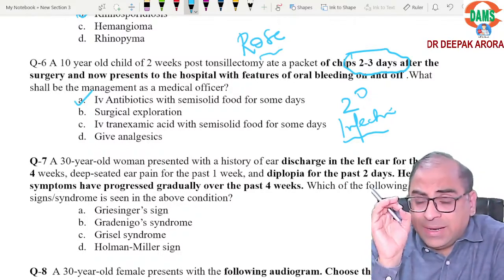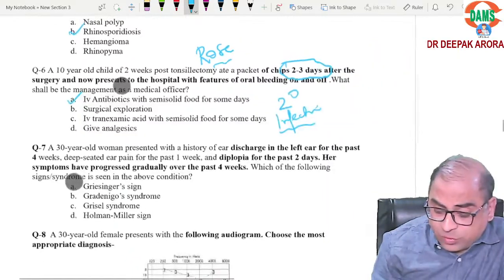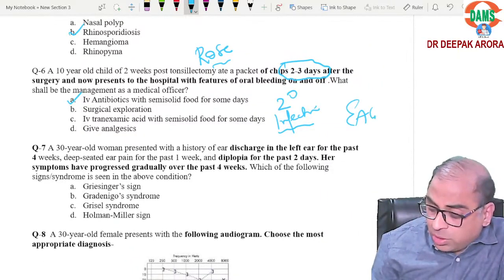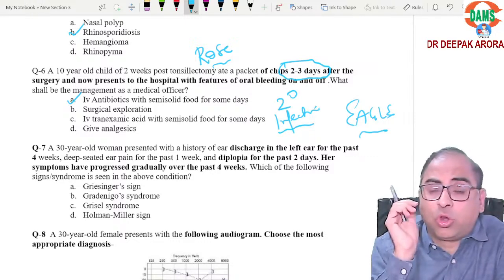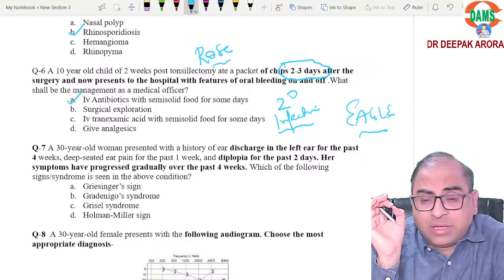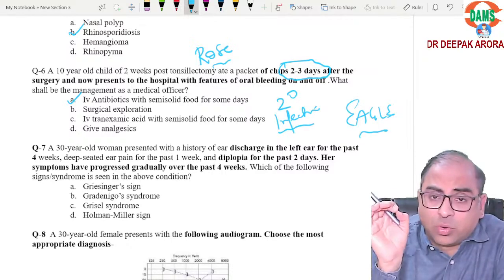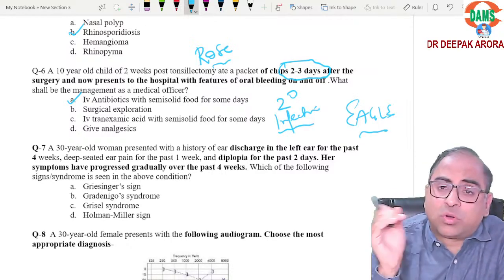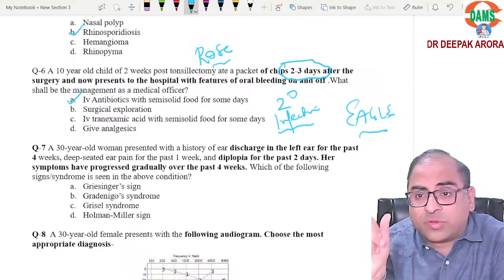Tonsillectomy. Indication of tonsillectomy, they can ask you something about Eagle syndrome. Yes, Eagle syndrome is a long styloid process. When there is a long styloid process, we go for tonsillectomy. We want to go to the bed of the tonsil. So all those concepts should be clear.